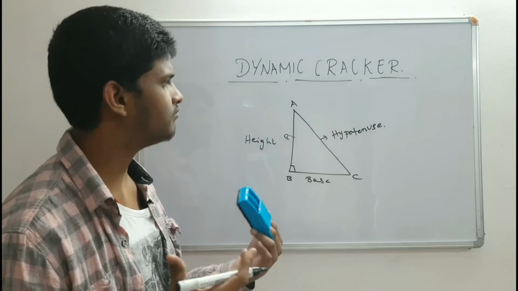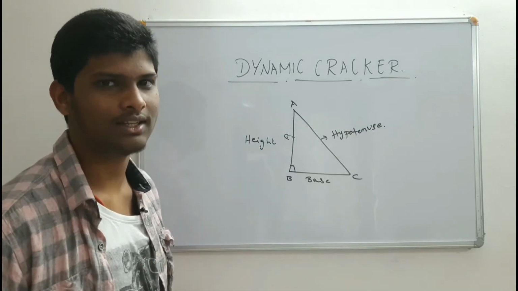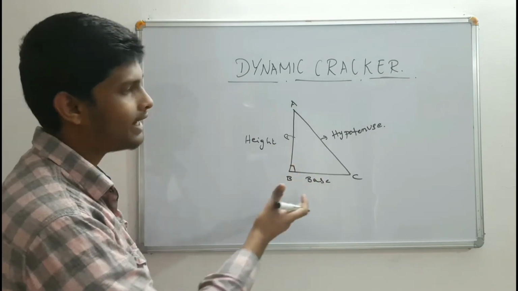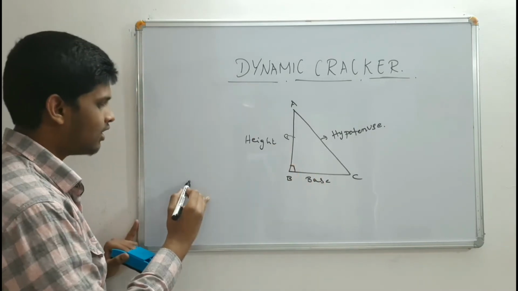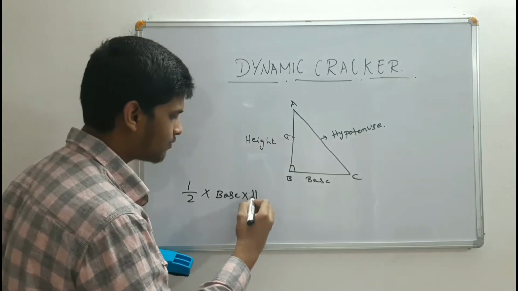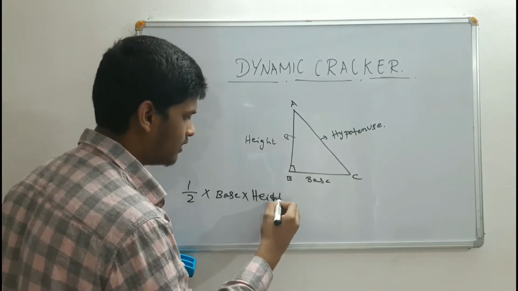You know this from childhood, or from 8th or 9th class. And if you want to calculate the area of a right angle triangle, it's very easy: half into base into height, right? So this is the area of the triangle.